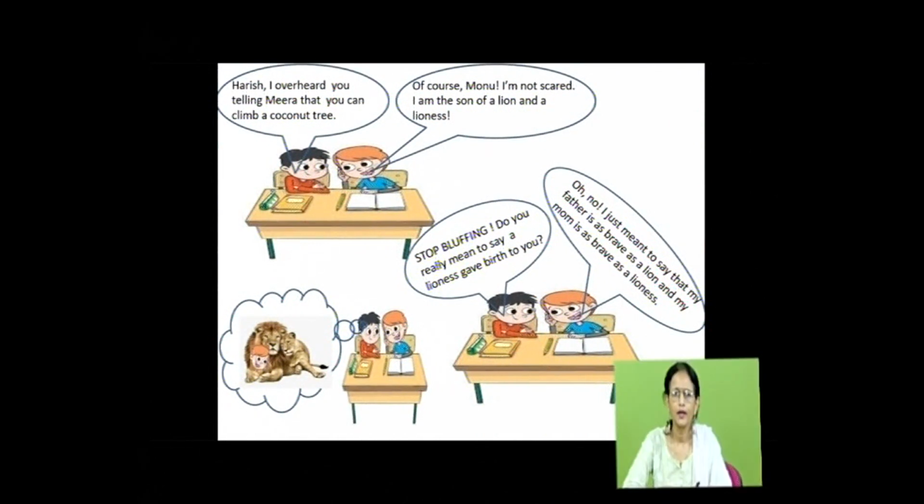Yes, have a look at this short conversation between Harish and Monu. Harish, I overheard you telling Meera that you can climb a coconut tree. Of course, Monu, I'm not scared. I'm the son of a lion and a lioness. Look here. Monu is baffled. He's shocked.